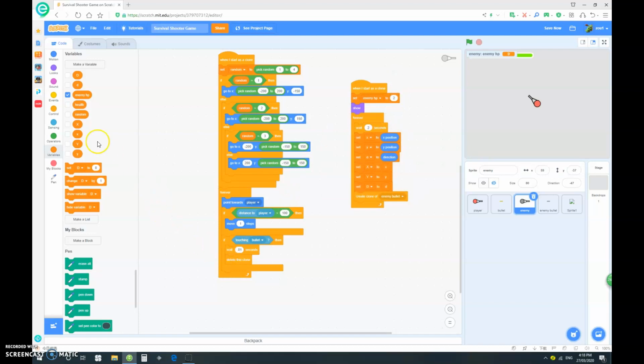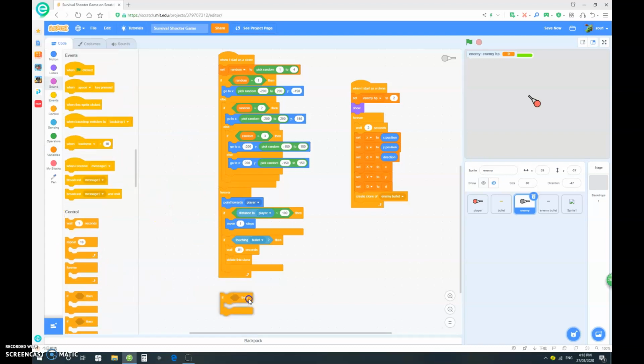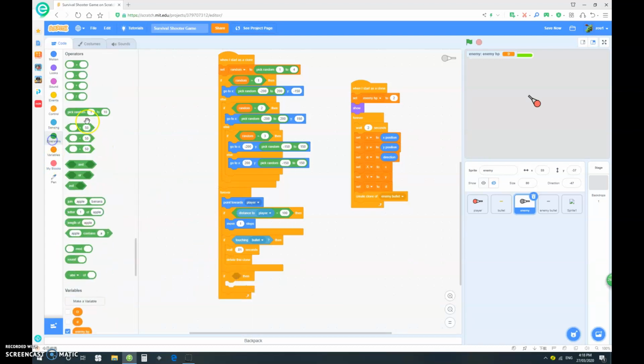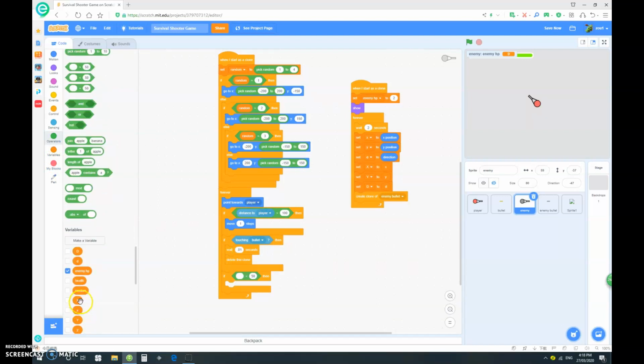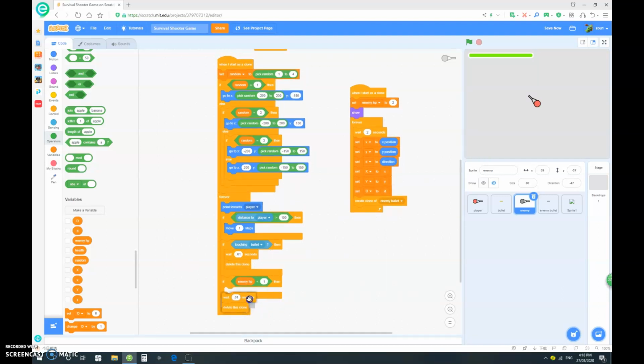Okay, and in here, let's go if, drag out a smaller than, and if our enemy HP is smaller than 1, then we want to, let's just duplicate that, wait 0.01 seconds, delete this clone.